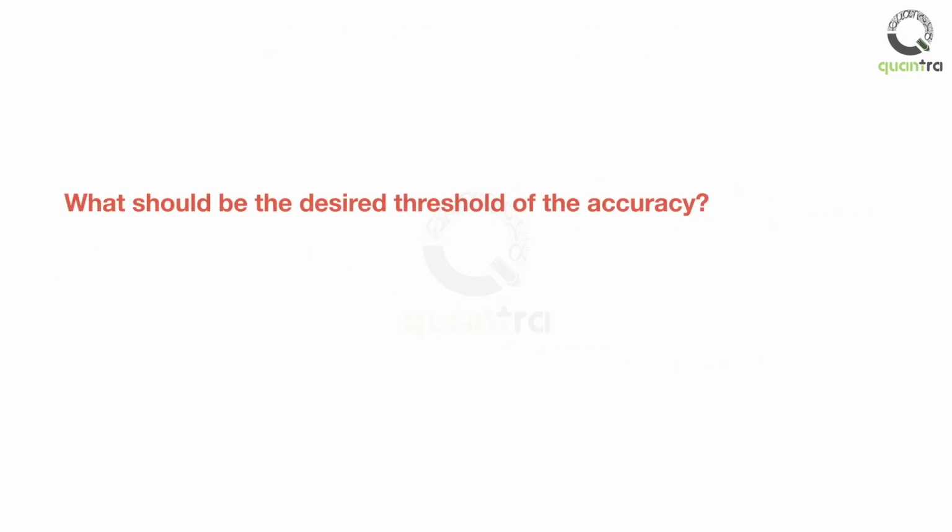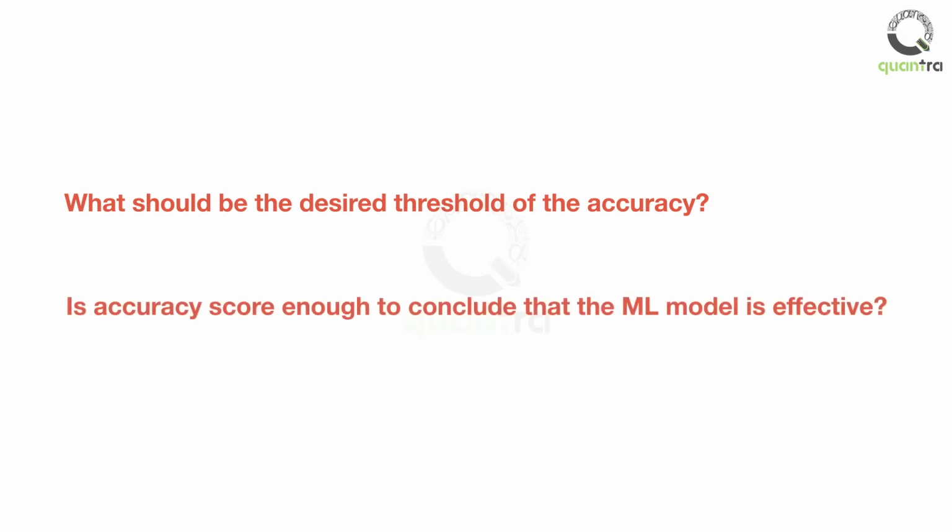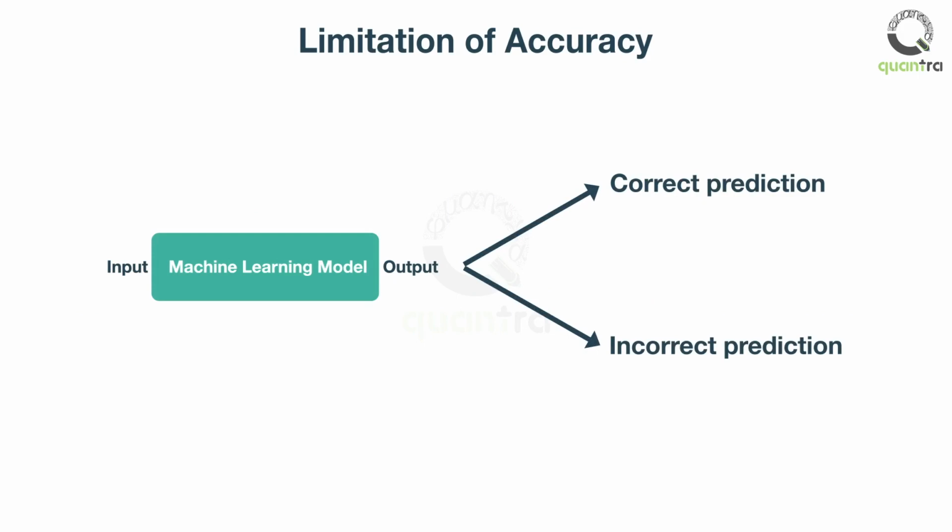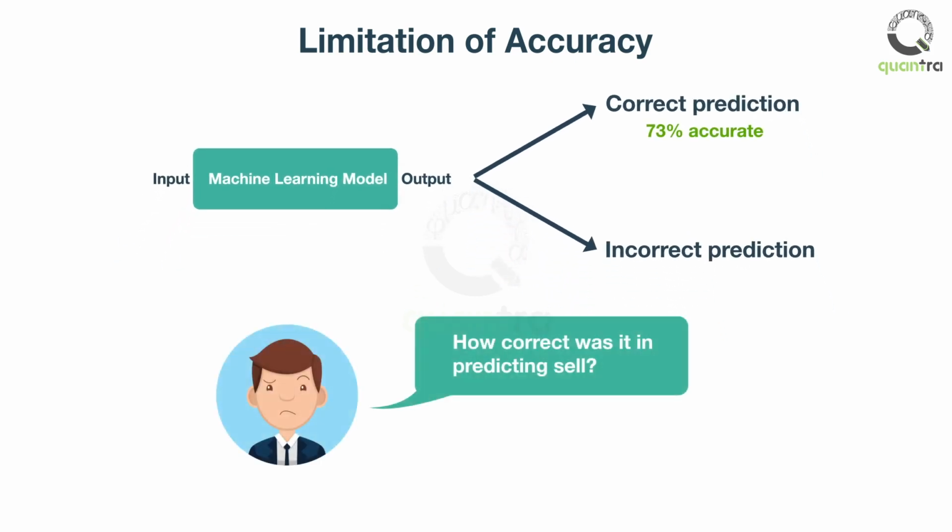What should be the desired threshold of the accuracy while using ML models for trading? It is subjective. Is the accuracy score enough to conclude that the ML model is effective? Probably not. Consider an ML model designed to predict whether you should buy or sell. This ML model has an accuracy of 73%. But while using this model, the sell signals are bad and making losses. How is that possible for an ML model with 73% accuracy?